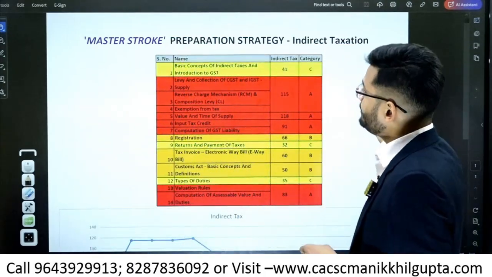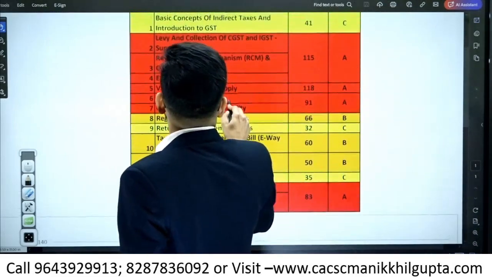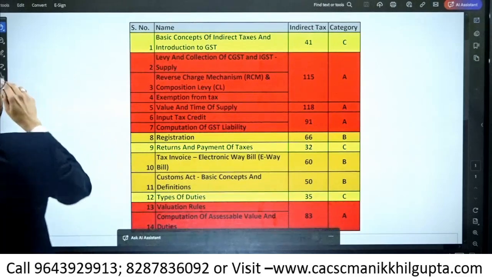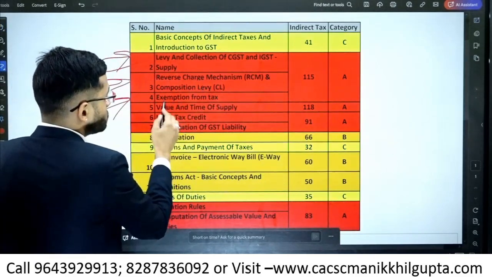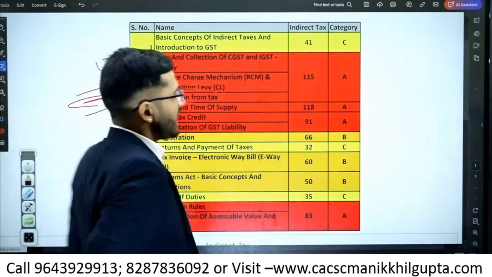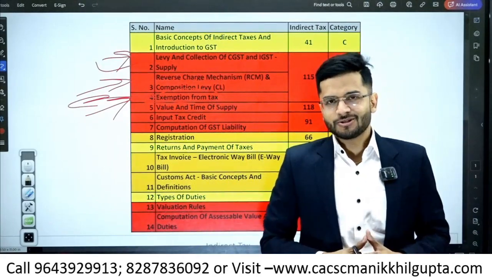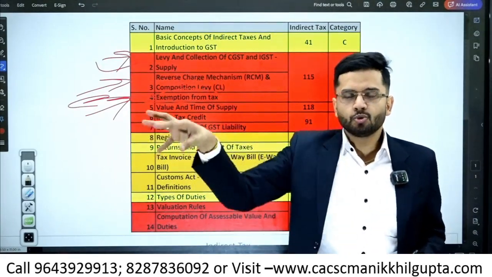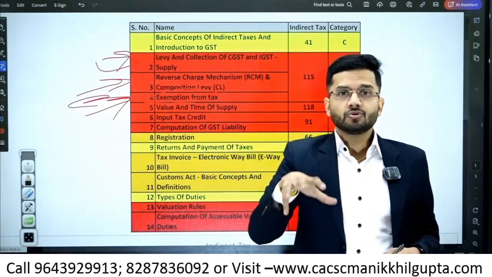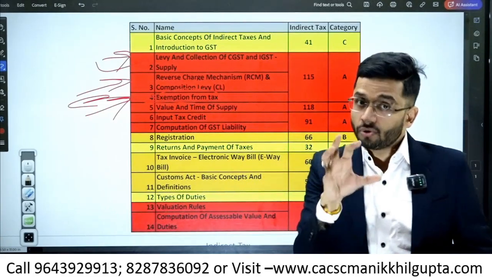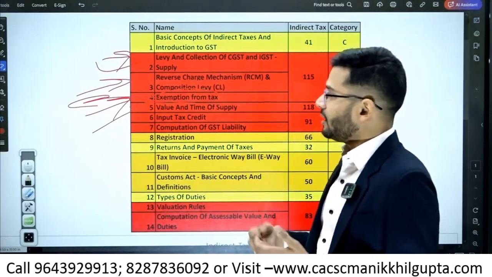So if I talk about IDT, the first and foremost important chapter is of course levy and collection of GST and IGST. Supply. The chapter of supply is definitely the most important chapter. Reverse charge mechanism is definitely important. Composition levy. Exemptions is an important chapter. But guys, of course, you cannot just learn all the exemptions because there are too many exemptions in your syllabus. So yes, you have to pick and choose the important ones, like education sector is important, government sector is important, healthcare sector is important. You should lay more emphasis on those exemptions rather than all the exemptions. Then we have value and time of supply, undoubtedly very important.